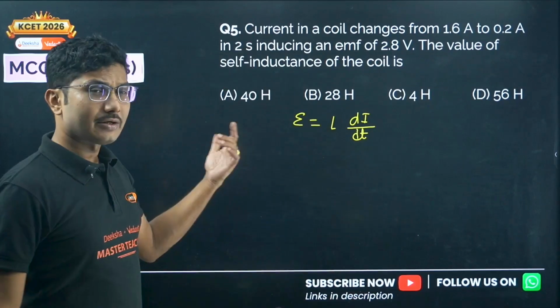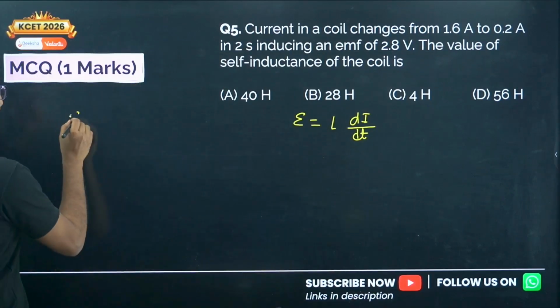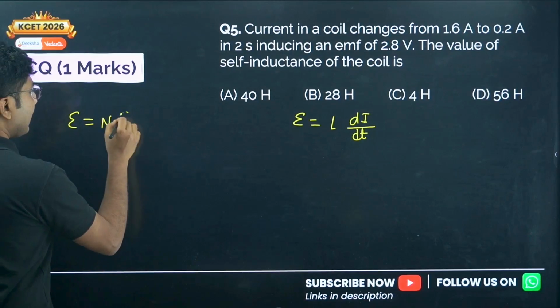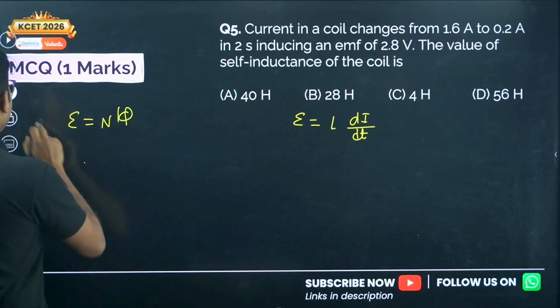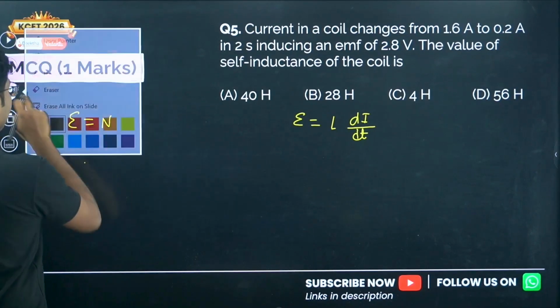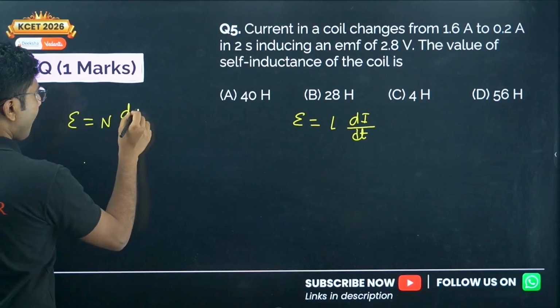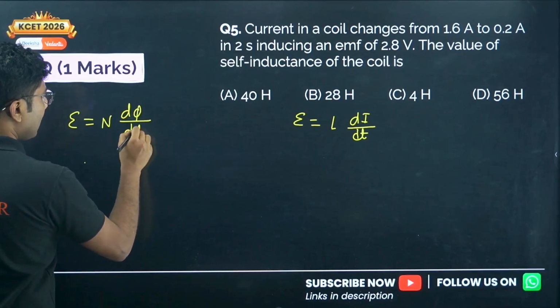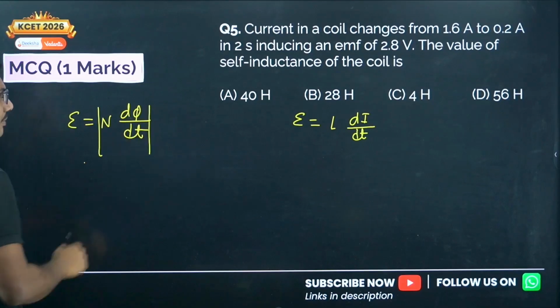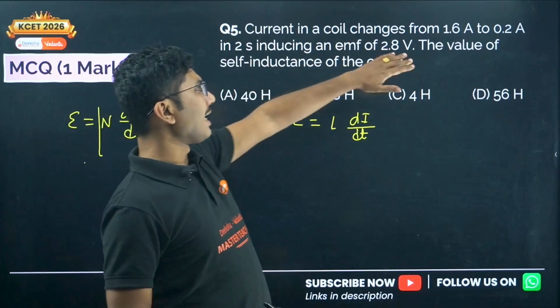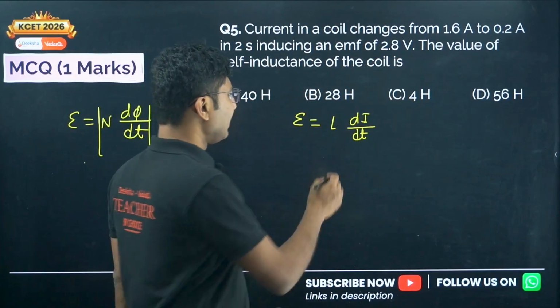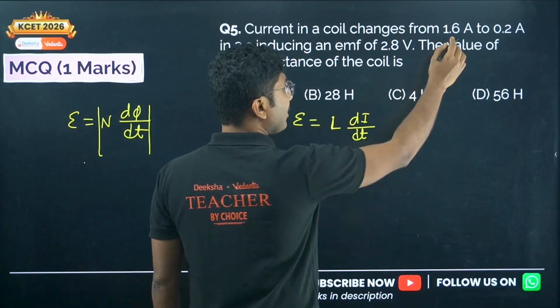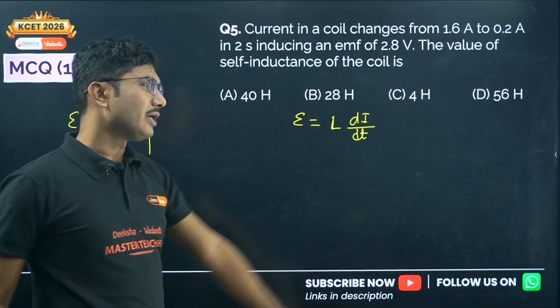Similar to normally, the induced EMF is given by N d phi by dt, from Faraday's law. There is a negative sign, but this is the normal expression for the magnitude. Here again there is a negative sign, but because current is decreasing, we can ignore the negative sign.